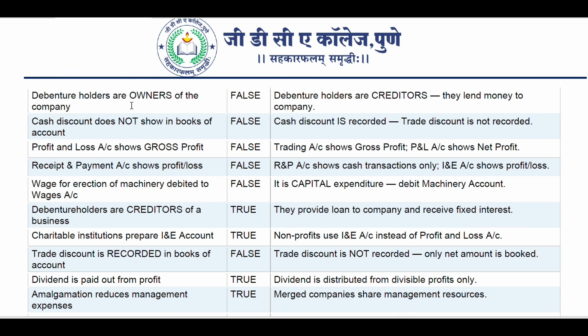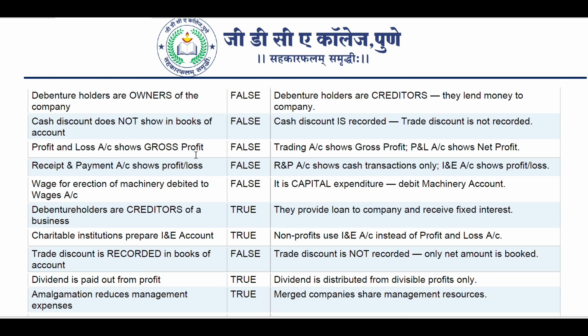Debenture holders are owners of the company. False. Debenture holders are the creditors only, not the owners of company. They lend money to the company. Cash discount does not show in book of account. False. Cash discount is recorded, while trade discount is not recorded.